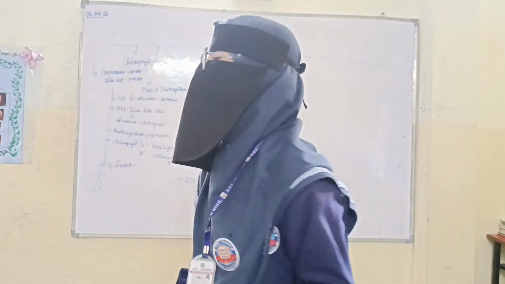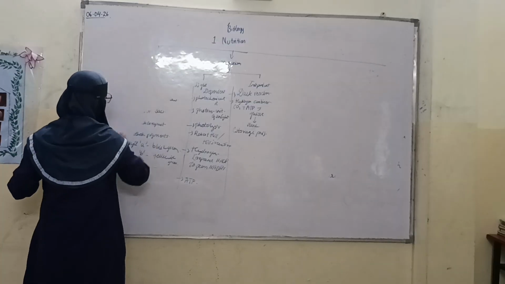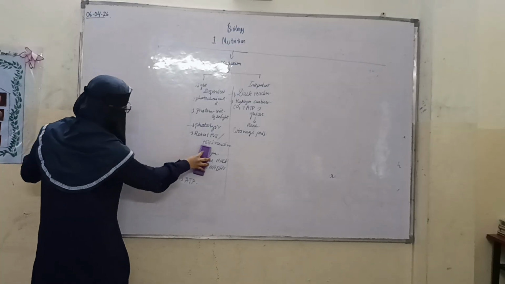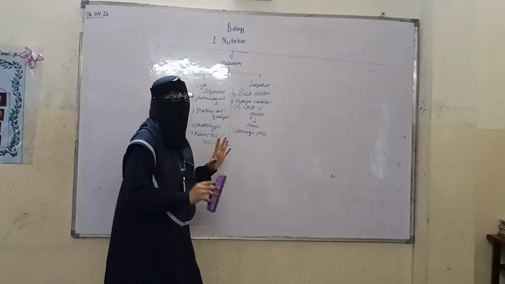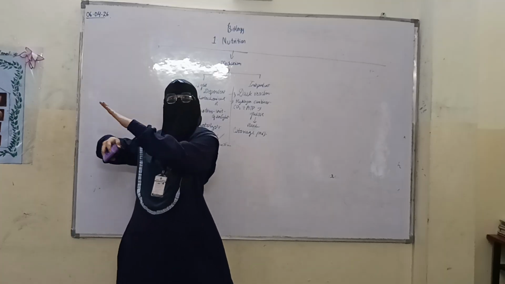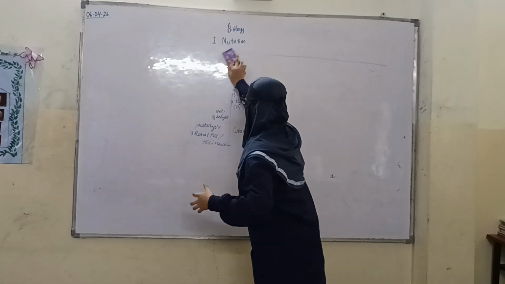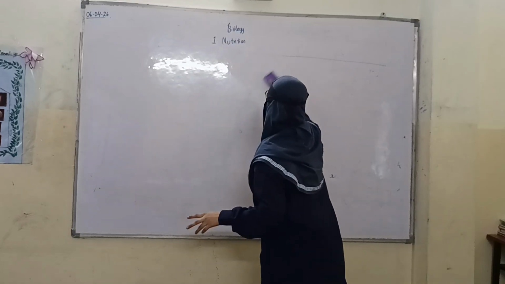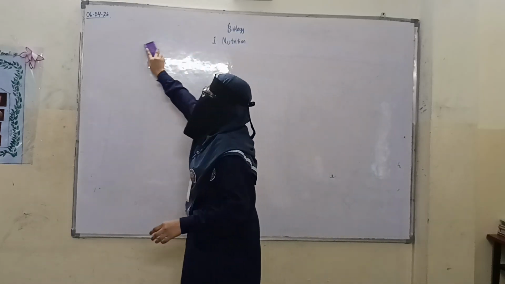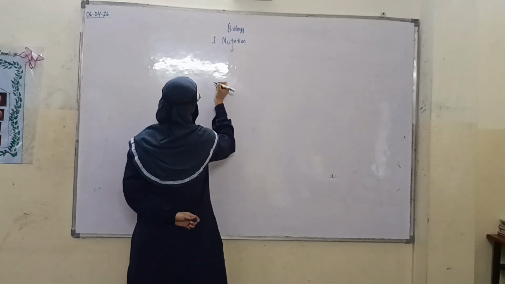The next is heterotrophic nutrition. Our chapter was mainly divided into two topics: autotrophic nutrition and heterotrophic nutrition. We are done with autotrophic nutrition, where organisms get their own food and are producers for the entire universe. Now we are going to learn about heterotrophic nutrition.